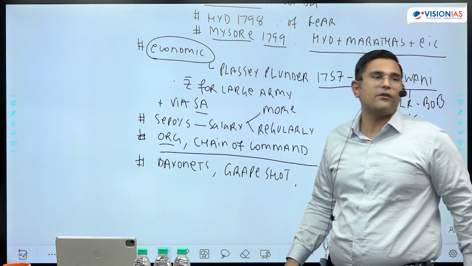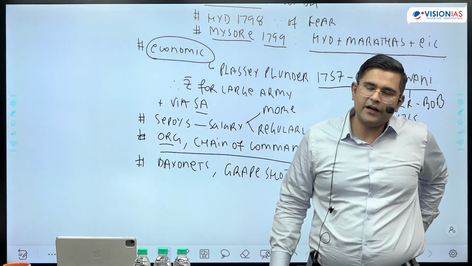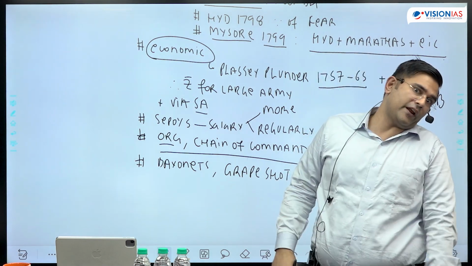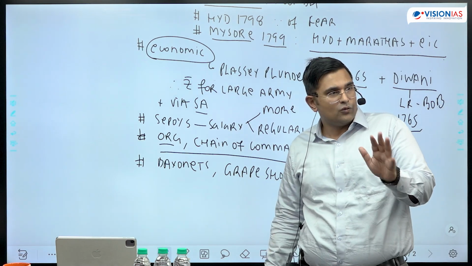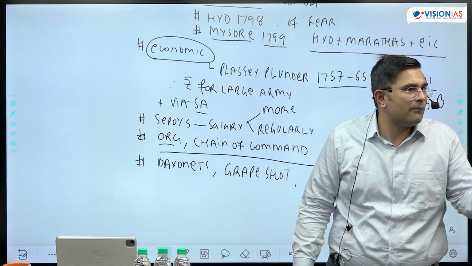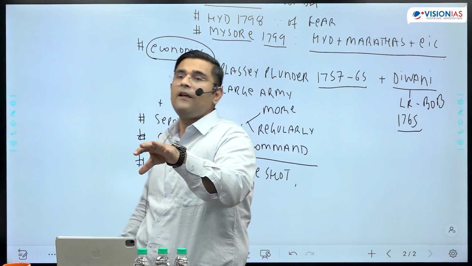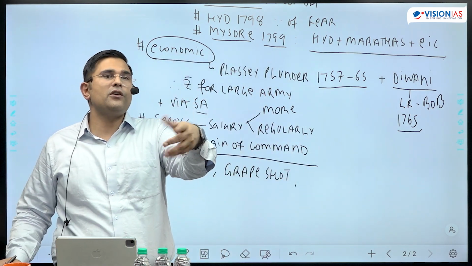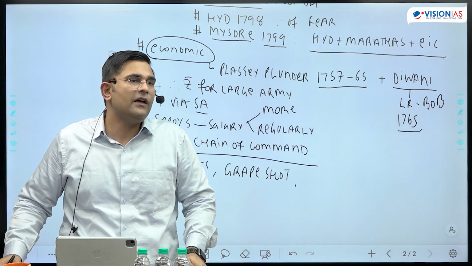Then during the 1857 revolt, we have all studied the New Enfield rifle. उससे पहले क्या था भाई? आप में से कितने स्टूडेंट्स को पता है कि न्यू एनफील्ड राइफल से पहले क्या था? What was there before the New Enfield rifle? Which gun was replaced by the New Enfield rifle?